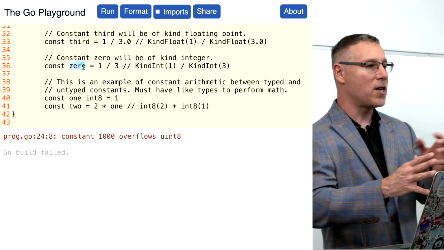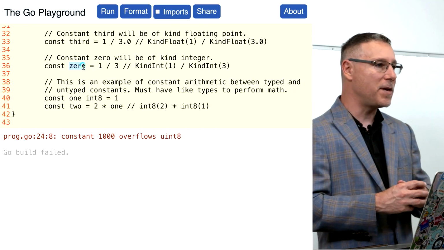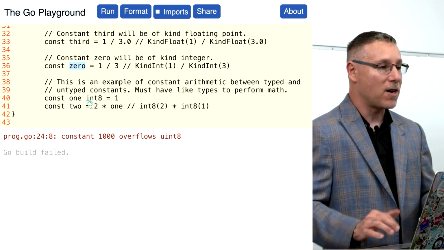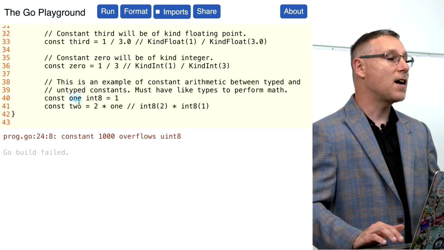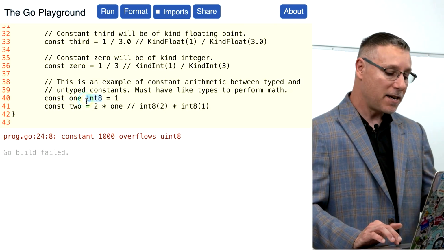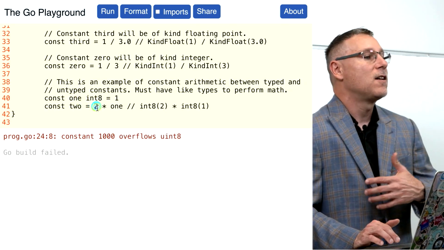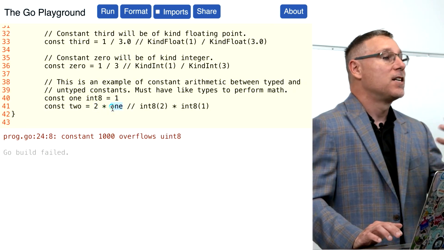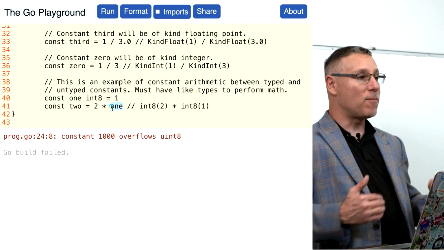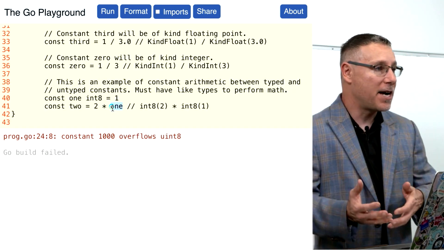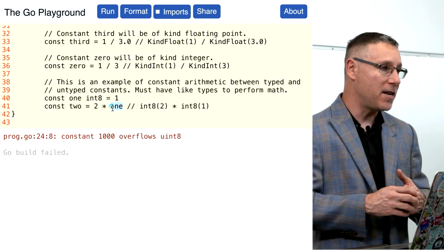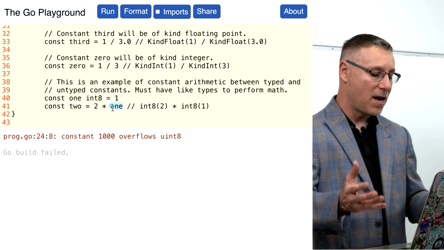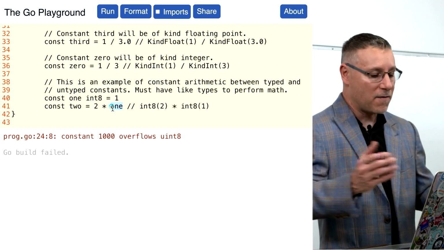Now, I'm just showing you where we're doing kind promotion. But there are going to be times when you have a constant which isn't of a kind but of a type. And we're going to see that here on line 40. 1 is a constant, but it's of type int 8. And now we're going to do math. We're going to say take the literal value of 2, which is of kind int, multiply by this constant of type int 8. And now that promotion happens again. And kind always promotes to type. So the int 8 is going to rule. 2 will be explicitly converted to that int 8. We have like types. And 2 will be a constant of int 8.